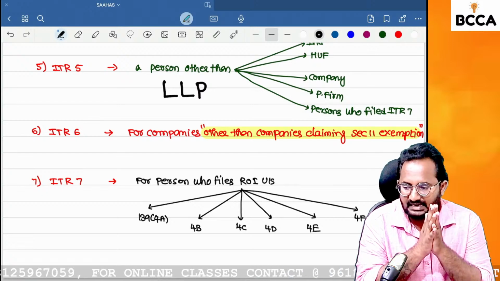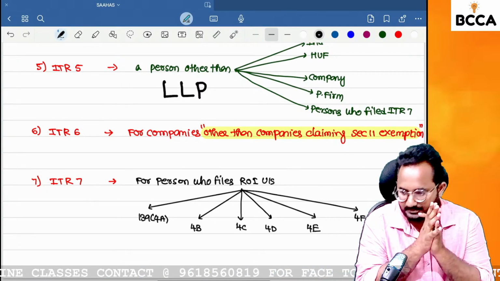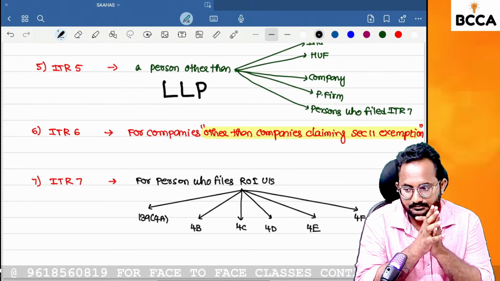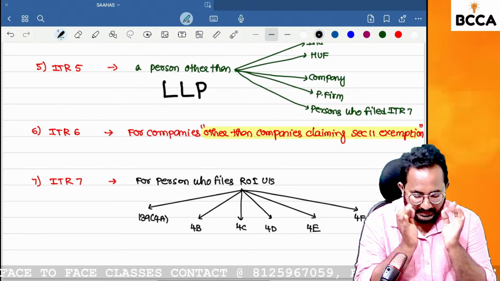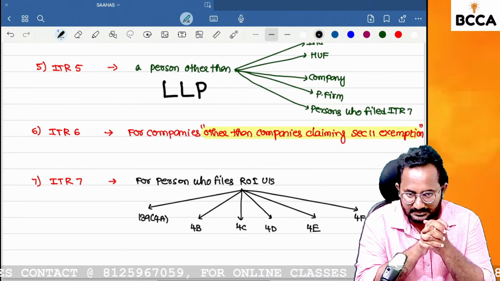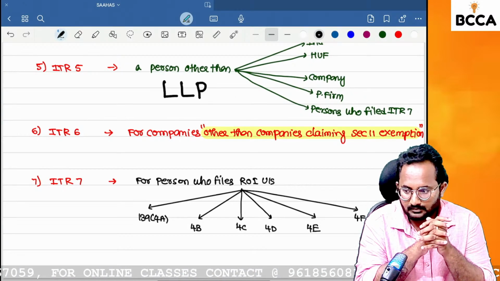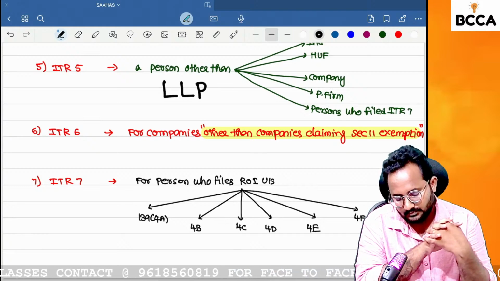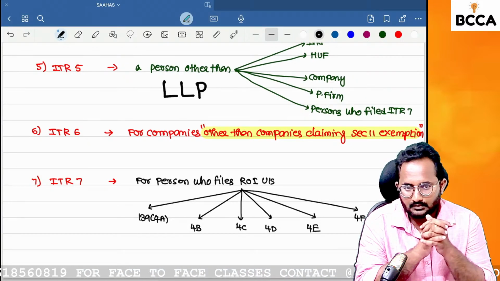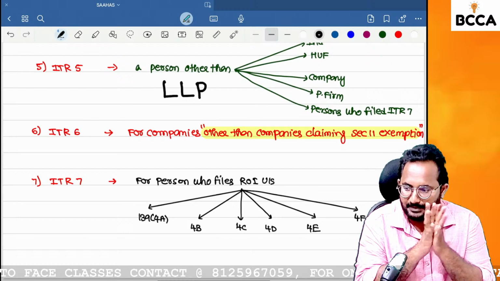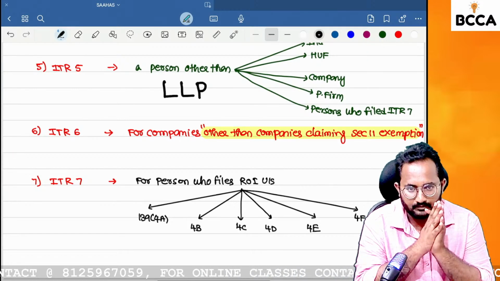Can you tell me what is the ITR form for companies? ITR 6.